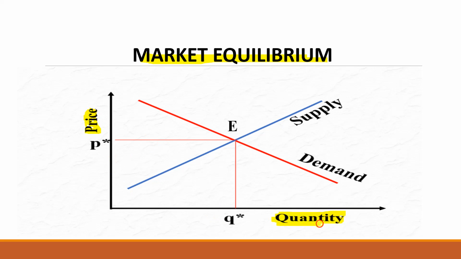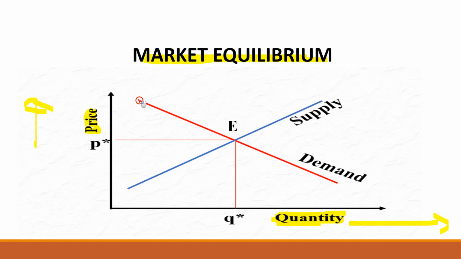You have to describe what you are going to measure along the x-axis and what you are going to measure along the y-axis. This is the thing we are going to do. Along the x-axis, quantity demand and quantity supply both we are measuring. Along the y-axis, we are measuring price. Here you can see the demand curve as we have already discussed in our previous section. The demand curve is a downward sloping curve and the supply curve is an upward sloping curve.